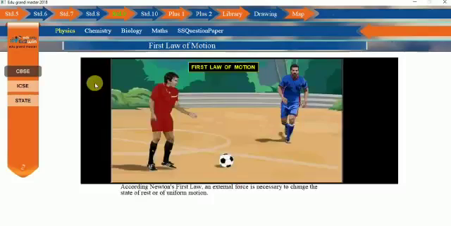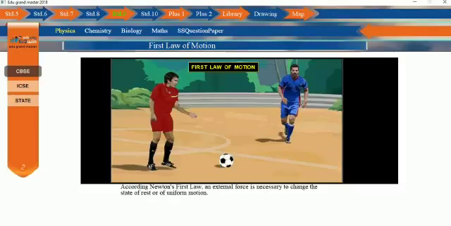First law of motion. According to Newton's first law, an external force is necessary to change the state of rest or of uniform motion. So all of us would have learned this in our school days. Imagine a kid who's sitting in his 9th standard classroom and the teacher explaining this. However a teacher explains this topic or this Newton's first law of motion, the kid is never going to have a complete understanding of this law.